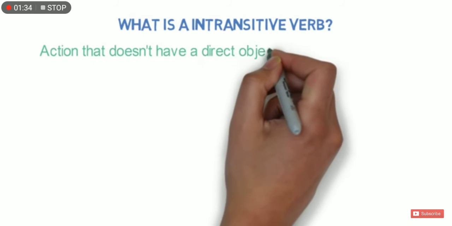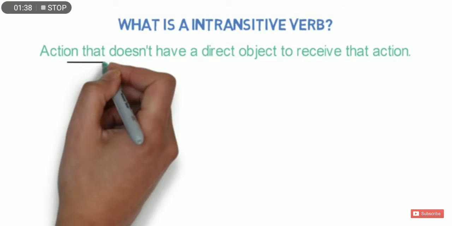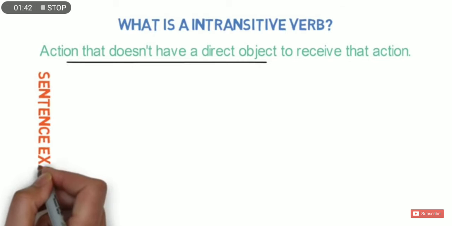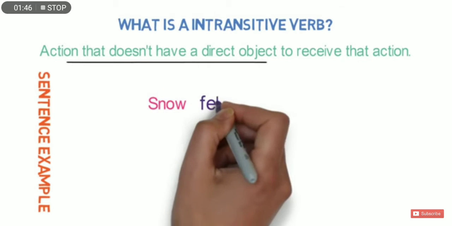Now look at what an intransitive verb is. An action that does not have a direct object to receive that action. It means when there is an absence of an object to receive the action, then that is called an intransitive verb.